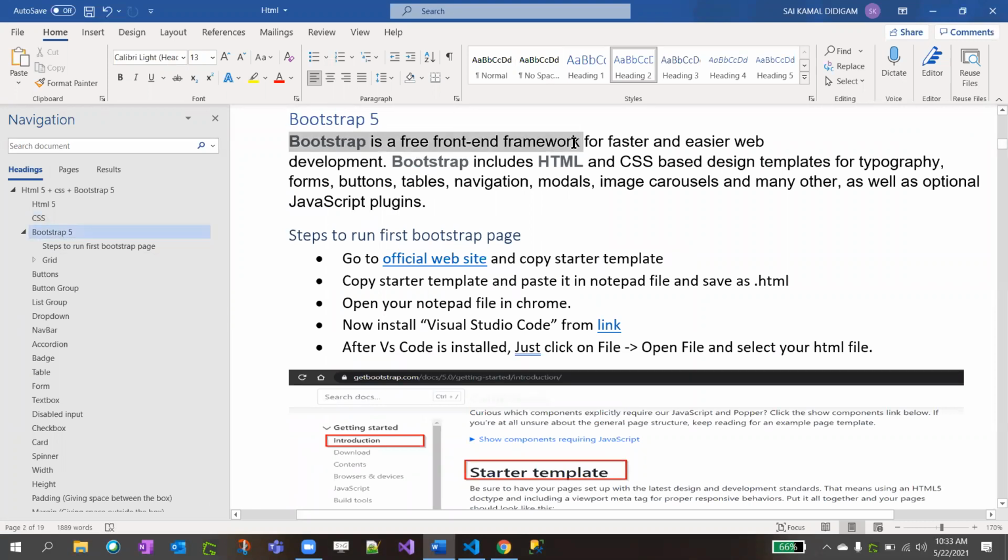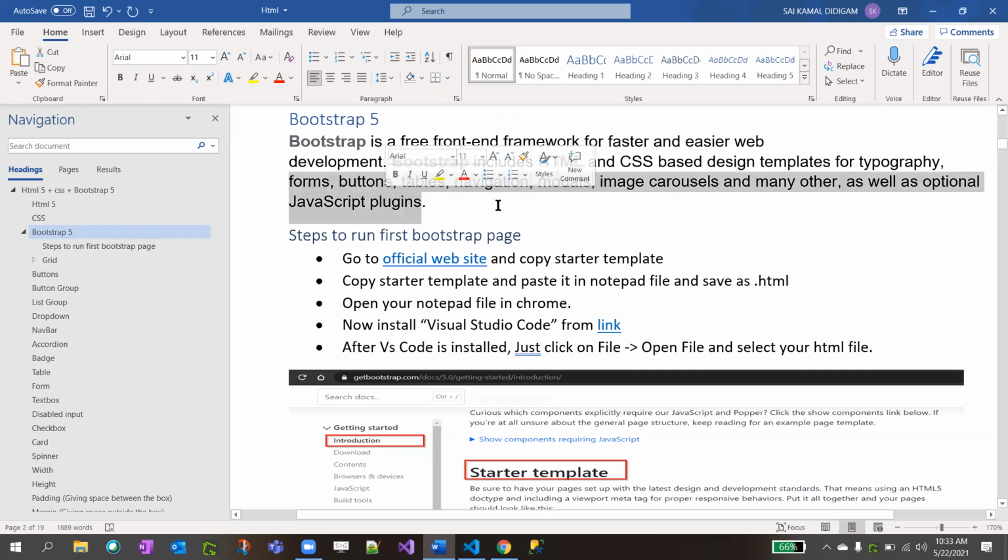What is Bootstrap? Bootstrap is a free front-end framework for faster and easier web development. Bootstrap includes HTML and CSS based design templates for typography. As I said, the templates are already defined. You don't need to write your custom CSS like I showed before. And Bootstrap supports HTML elements like tables, buttons, inputs, labels, text, everything.